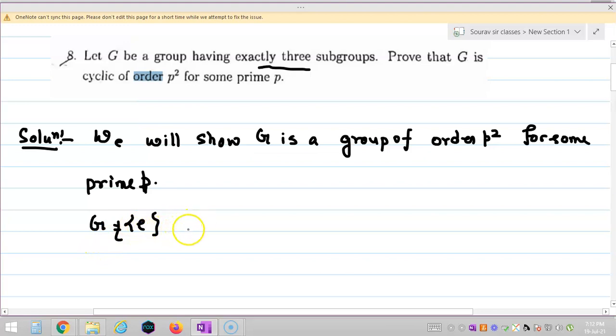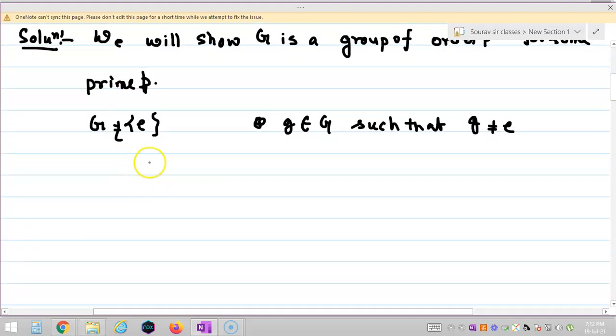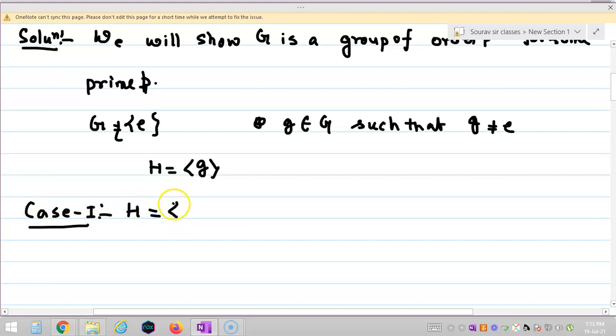Now since G is not the identity group, I can get an element g belonging to G such that g is not the identity element, right? So there exists a g in G such that g is not the identity element. Now I am considering H equal to the cyclic group generated by g. Okay, now there are two possibilities. Either H coincides with G, or H is not equal to G. So first of all, case 1, when H coincides with G, that is G is the cyclic group generated by g.